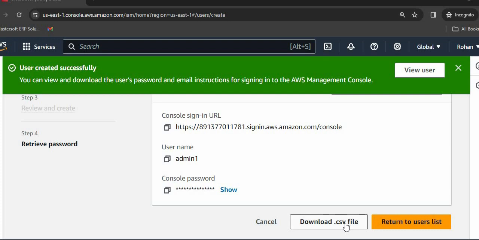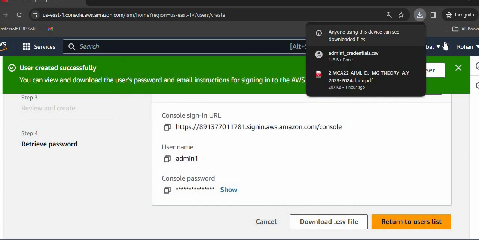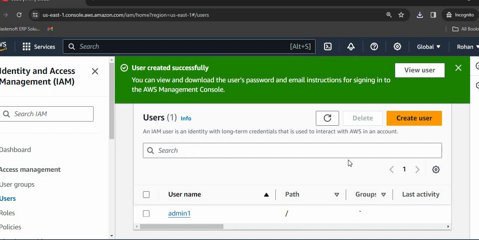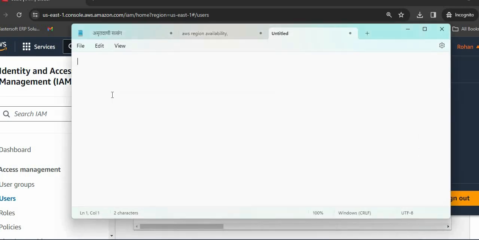Now it's important to download this particular CSV file. Just download this CSV file and keep it safe somewhere. So I have downloaded this file and then I'll be returning to the users list. See here, this particular user, admin1, has been created over here. Once we have downloaded this CSV file, we just need to copy this account ID also. Just copy this account ID and keep it safe somewhere.